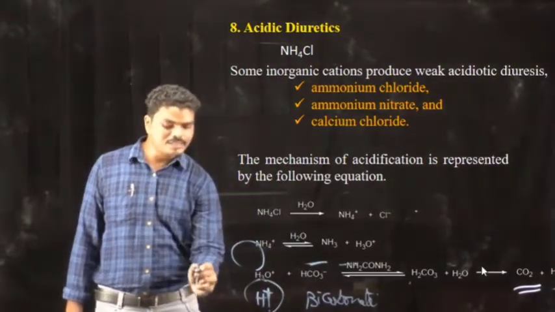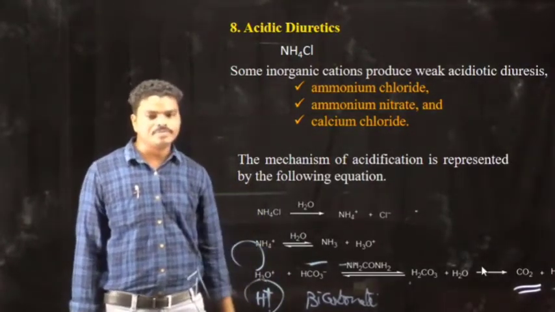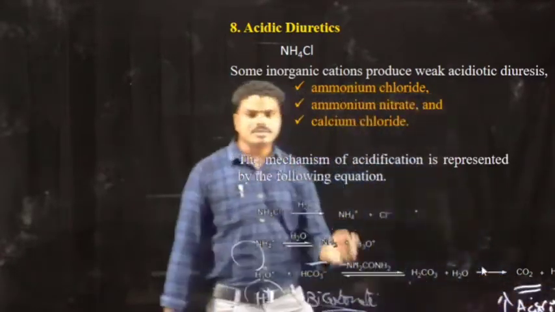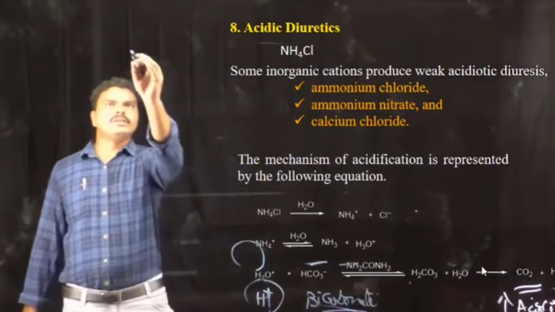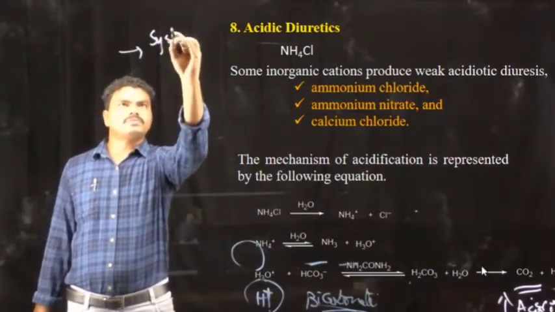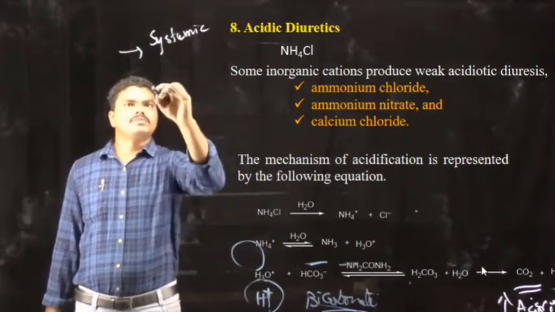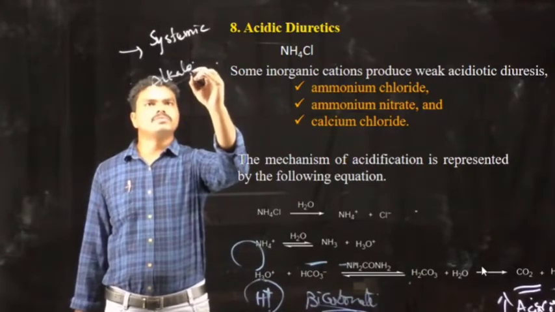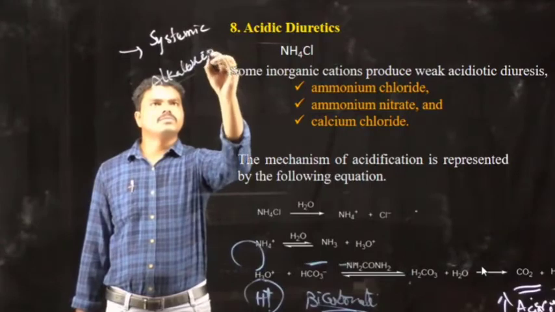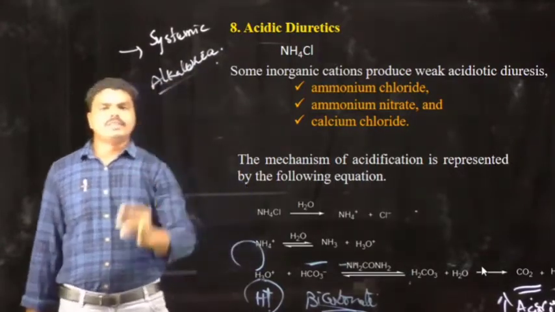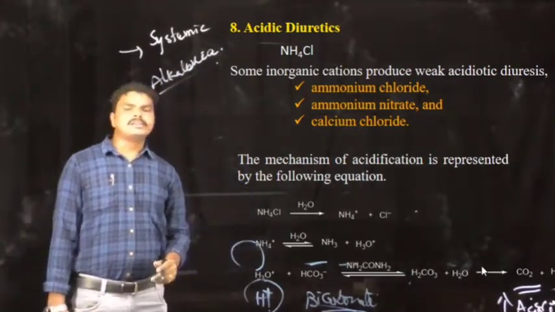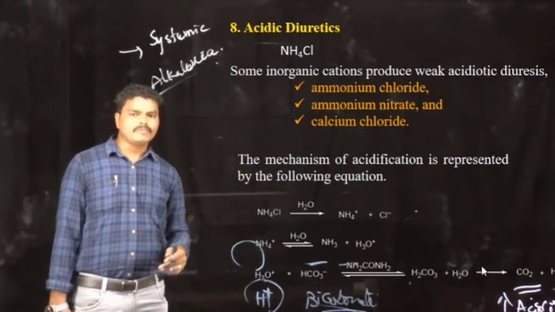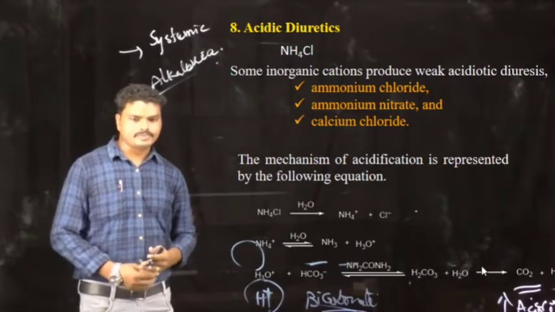That means it increases the acidity in urine. So that's why ammonium chloride is generally used in systemic alkaluria. When the alkaline content is increased in the urine, then ammonium chloride is used as the treatment.